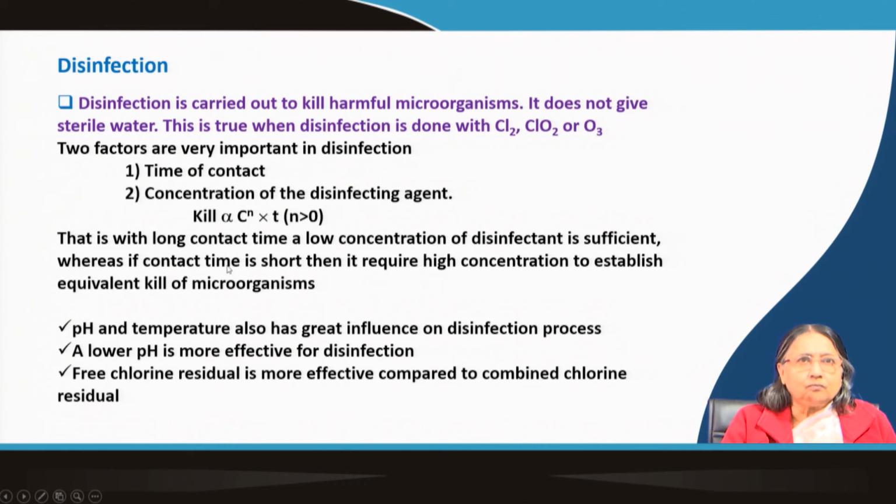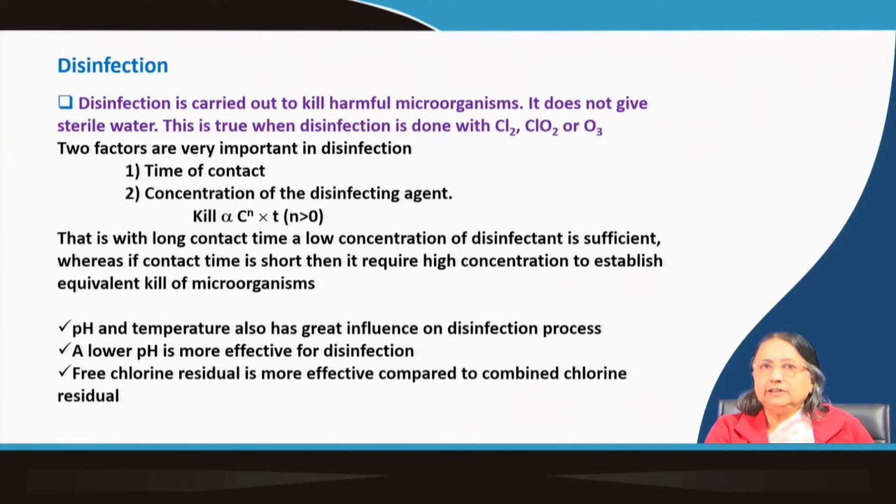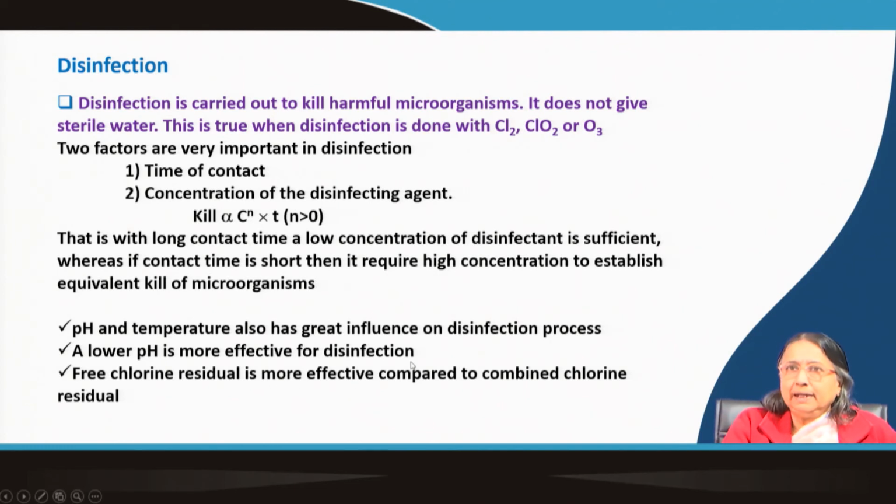Now, that is with long contact time. I already explained to you that contact time and concentration we can vary depending on what we want actually. Then pH and temperature also have great influence, which we have already discussed. Lower pH is more effective for disinfection, but we usually do it at around 7 to 8. And free chlorine residual is more effective compared to combined chlorine residual.